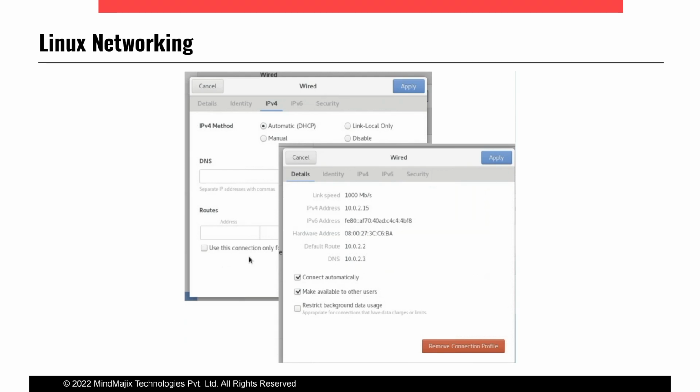If you select manual here, then we have to assign the IP address, route, and DNS server IP addresses, all these three things manually. Okay, this is the second method. This we don't need to do at the time of install. After installation, we can provide these things. Okay, now I'm going to explain the third method.